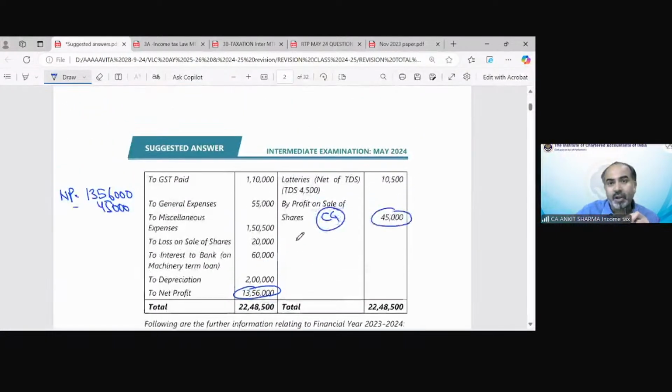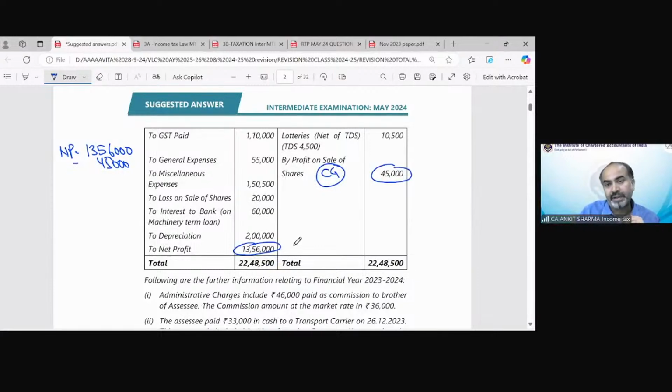Then we have lotteries net of TDS value. TDS is 4,500. So that means the gross lottery value must be 15,000. The gross winning income must be 15,000 because after TDS it is 10,500. So gross value is 15,000. So what amount should I deduct? Should I deduct 10,500 or the full 15,000? What should be the deductible amount in case of lotteries?